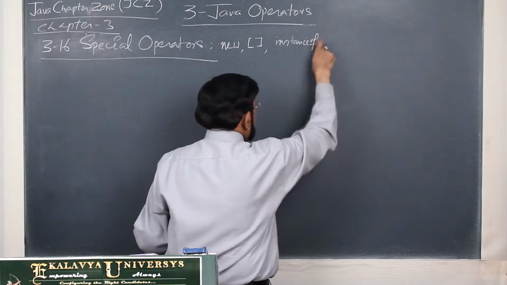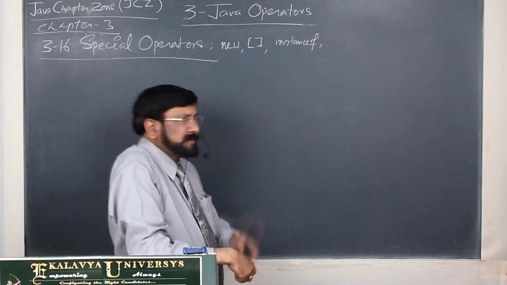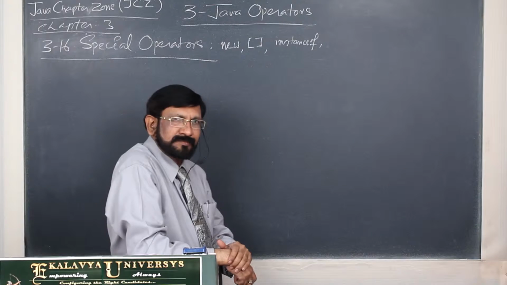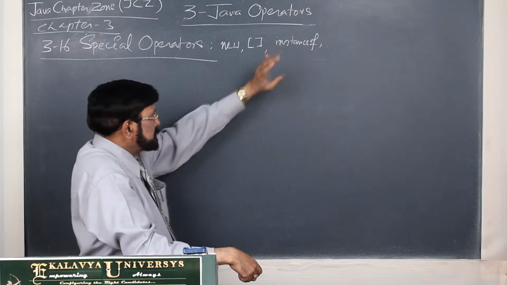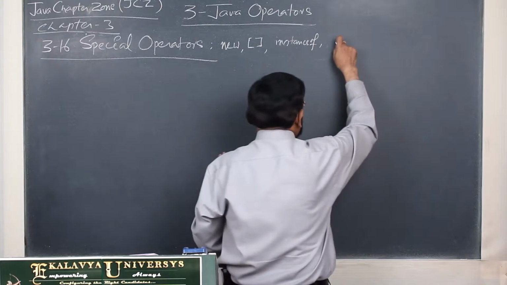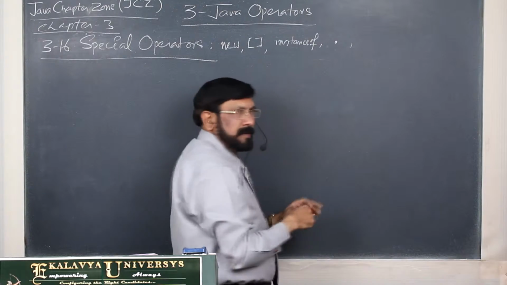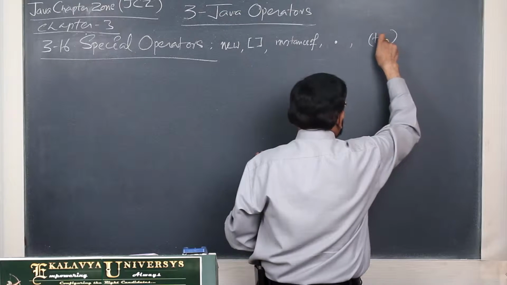In the beginning I told you one thing: all operators except these two are in the form of symbols, but these two Java operators are in the form of words. That you have to remember. And the dot operator, the period operator, and the typecasting operator.